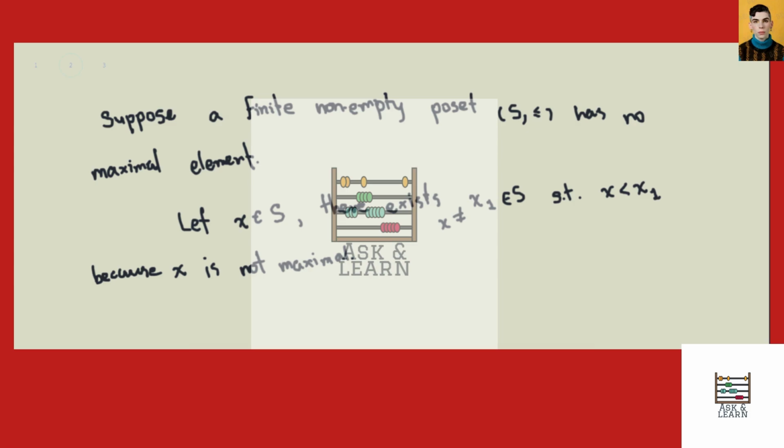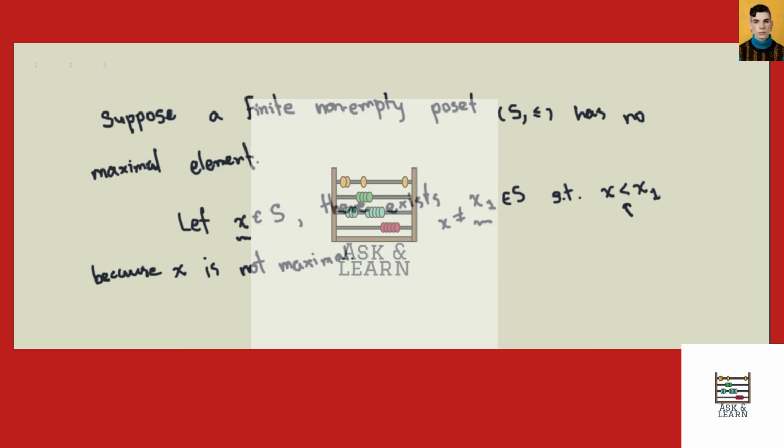So since S is non-empty, there must be at least one element in there first. So call it X. Then since X is not maximal by our assumption, there must be another element. I will call it X1, which is different from X, and such that X1 is greater than X. Alright, I write just strictly greater to emphasize that they are not equal.